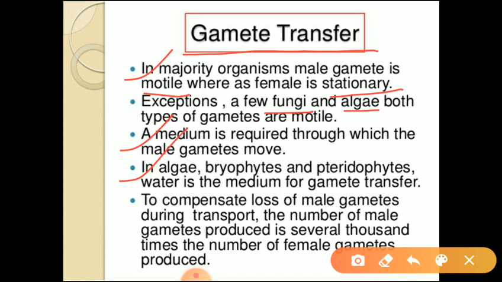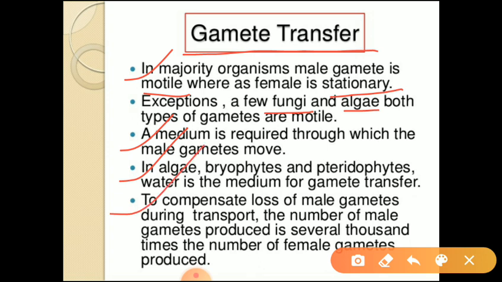Next point, in algae, bryophytes and pteridophytes, water is the medium for gamete transfer. So, in algae, bryophytes and pteridophytes, what will act as a medium? Water will act as a medium for gamete transfer.